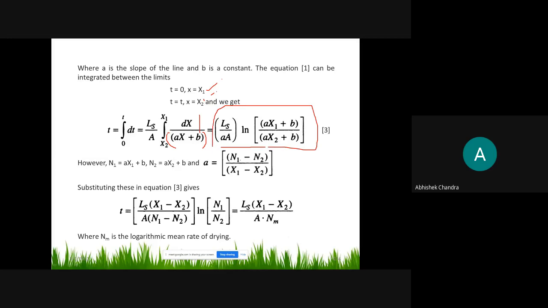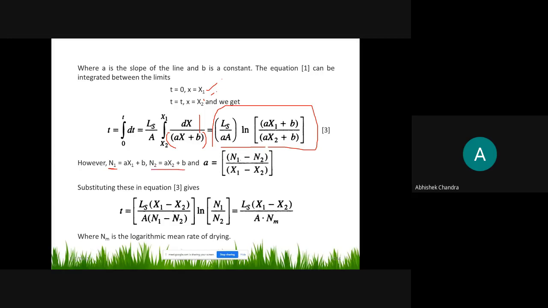Now you can write this as n1, the rate at moisture content x1, right? So this equation, n1 is ax1 plus b, and similarly n2 is the rate at moisture content x2.